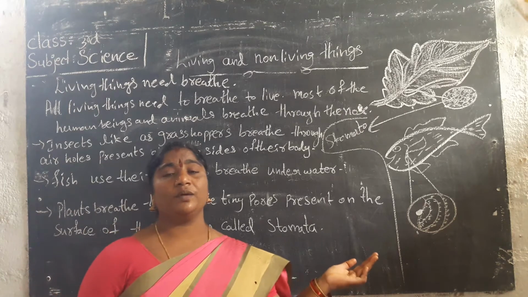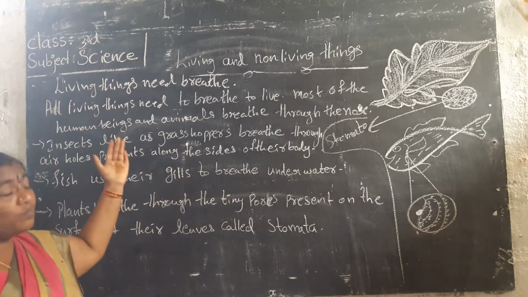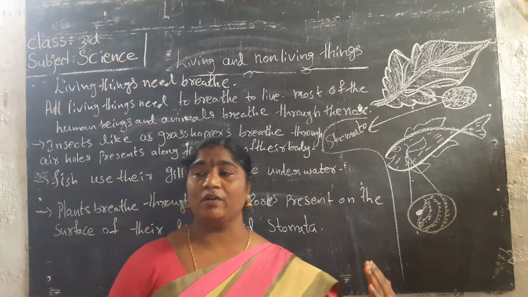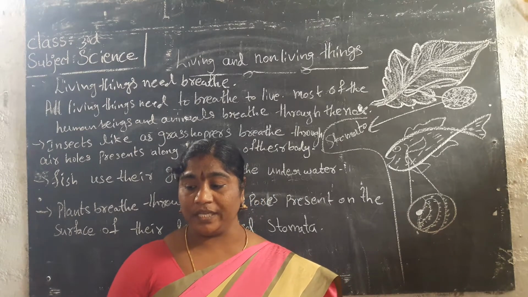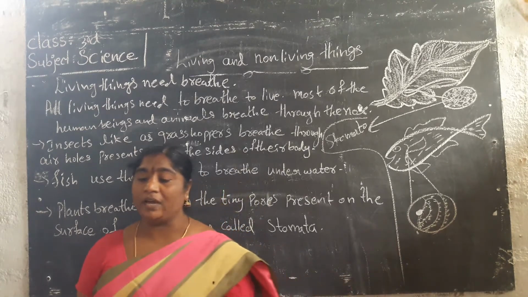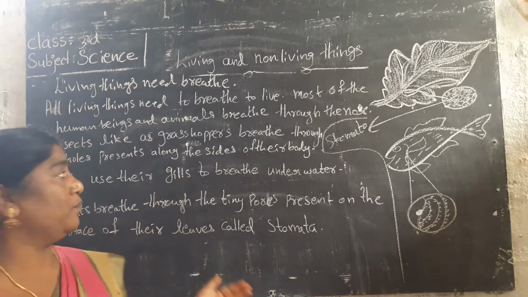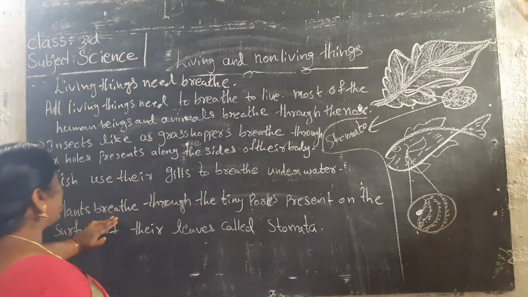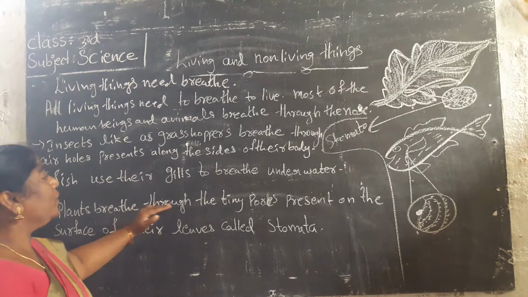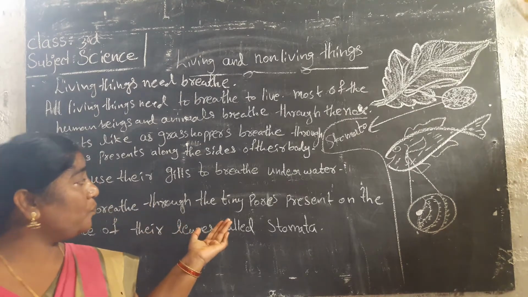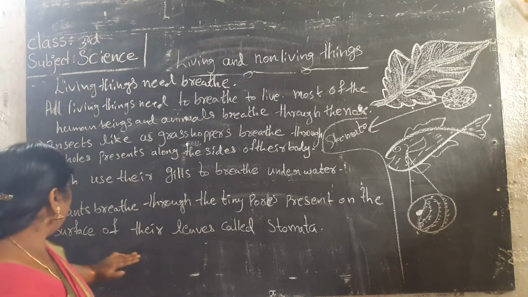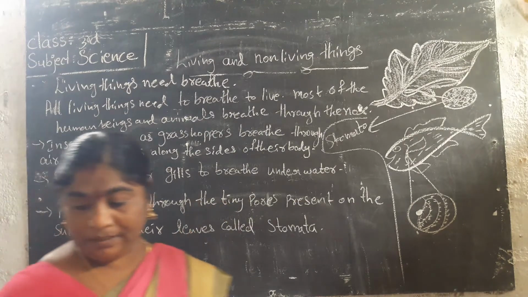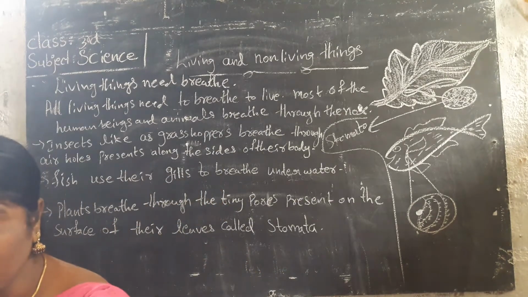The next topic is breathing. Living things can breathe. All human beings and animals breathe through the nose only. Some insects like grasshoppers have air holes on the two sides of their body. Fish use their gills to breathe under the water. And plants are also living things, no? Plants breathe through the tiny pores on the surface of their leaves, called stomata. They can prepare food there too.